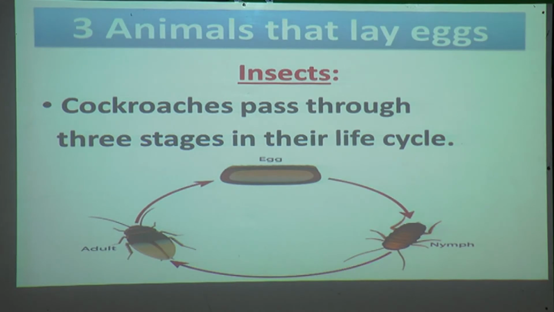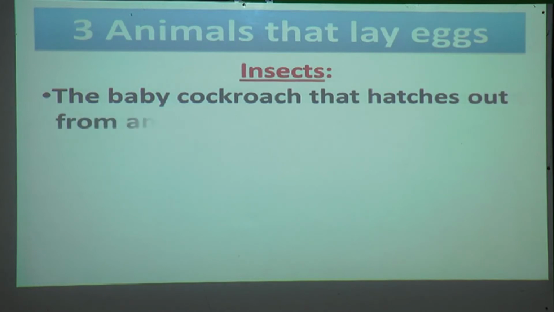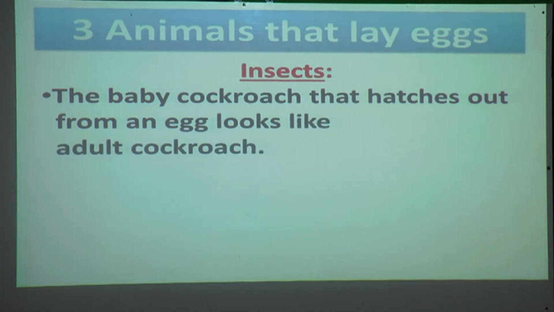First is egg, then nymph, and after that it becomes an adult. The baby cockroaches that hatch out from an egg look like adult cockroaches.